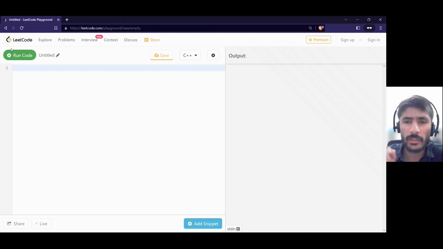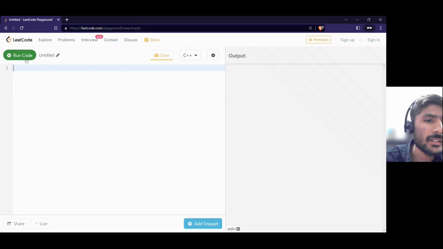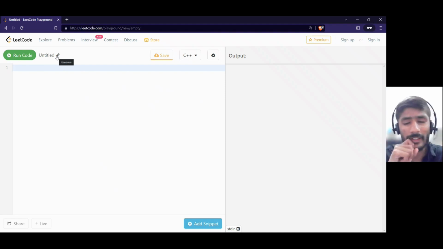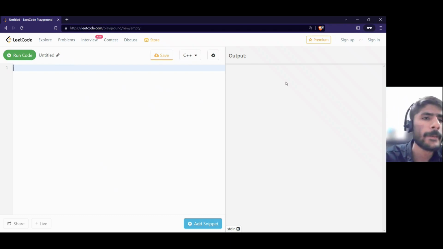Now, what are we going to do here? The first and simplest thing we can ask our program to do is to print something. Like when you are using WhatsApp, Instagram, Facebook, Twitter, YouTube, you're typing and getting the words, text. Here also you're getting this run code, untitled. What are these? These are text. Somebody has already written this code in the backend so that you are able to view it right now. Now we have to write a code so that it will be output here on the screen.